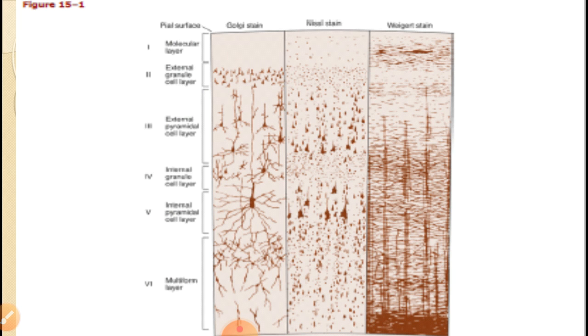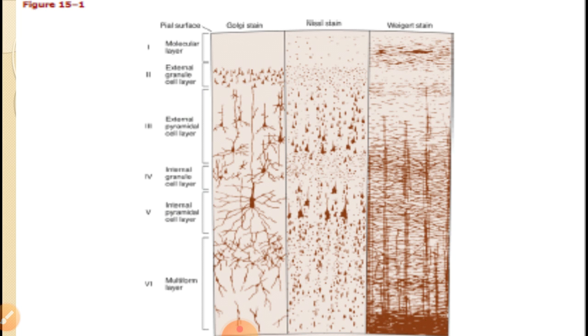You can see the outermost layer is the molecular layer. The second layer from the outermost is the external granular layer containing granular cells. Then the external pyramidal cell layer is there containing medium and small size pyramidal cells. Then the internal granular layer is there, containing again granular cells which are compactly packed.